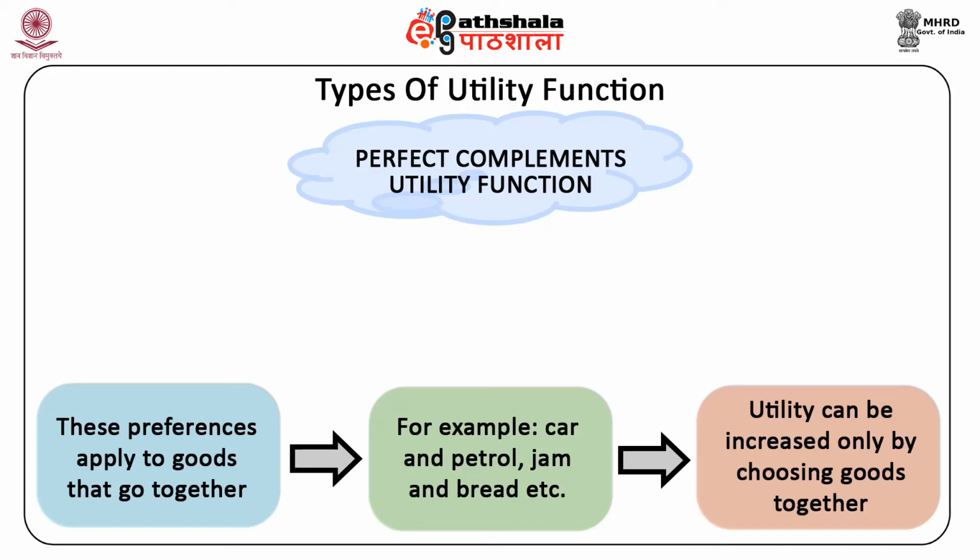Only by choosing the goods together can utility be increased. This can be expressed in the mathematical form of the following utility function, that is U = f(x, y) equal to minimum of (alpha x, beta y). Here alpha and beta are positive parameters, and the term minimum means that utility is given by the smaller of the two goods in the parenthesis.